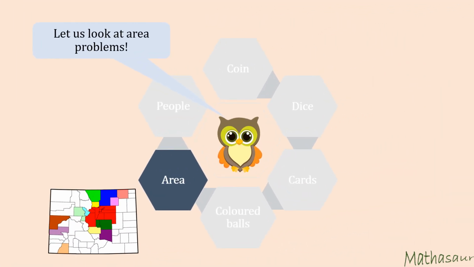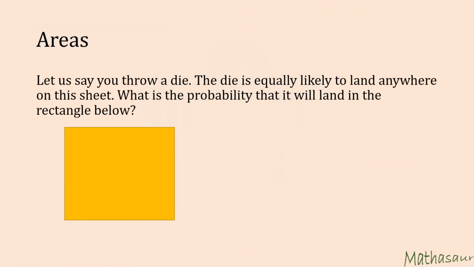Let us look at problems on areas. Let us say you throw a die. The die is equally likely to land anywhere on the sheet. What is the probability that it will land in the rectangle below?